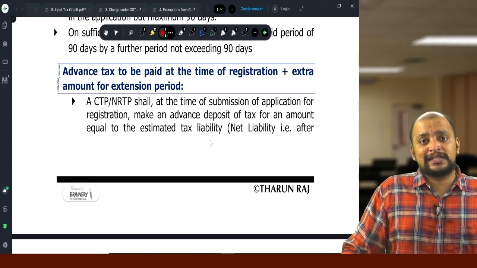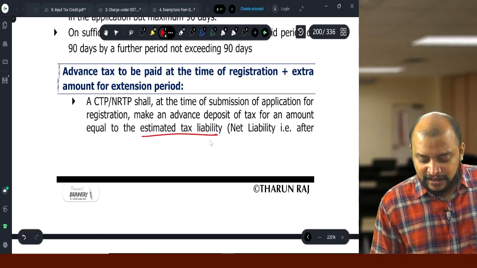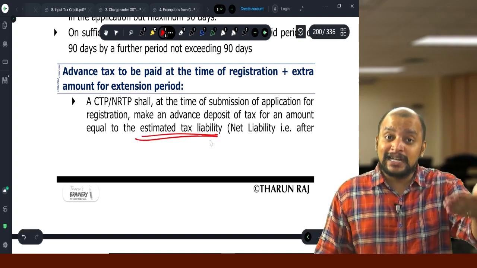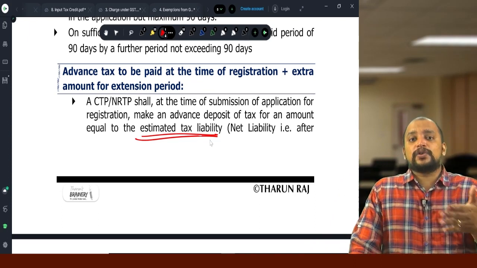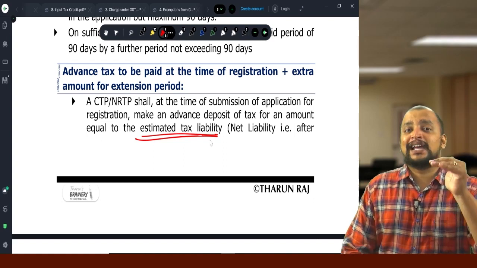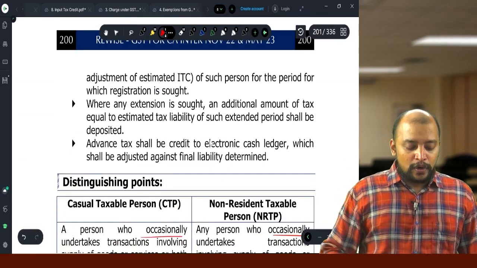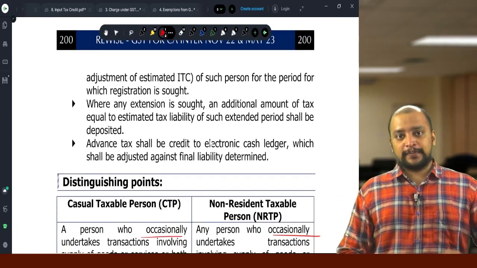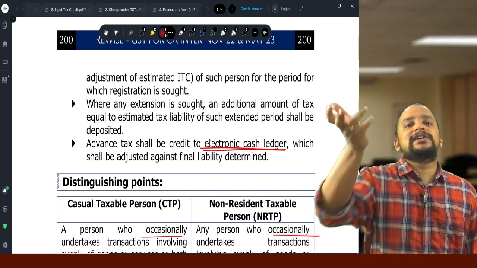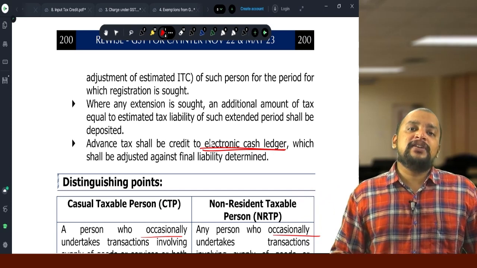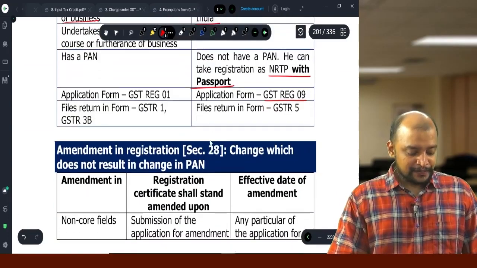How much is that advance tax? Estimated net tax liability they need to deposit as advance tax for the period for which they are making application for registration. Now again, so initial 90 days over, again they go for extension, again they need to pay the advance tax. This advance tax, whatever they have deposited, that will go into the electronic cash ledger. So whatever balance that is there in the electronic cash ledger will be adjusted towards the liability, and the balance, if any, will be refunded to that person. So this is about advance tax.